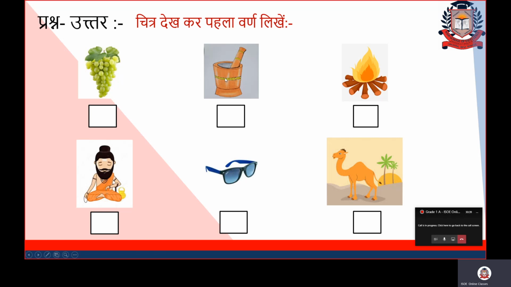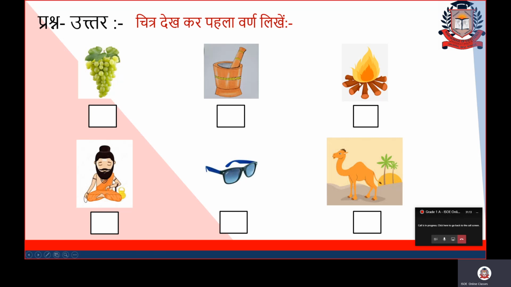Now did you get the concept? How will you do the other questions also? See the picture, write the first letter. What is the second picture's name? This is Okhli. So what is the first letter in Okhli? Yes, the first letter is O. And how will you write O? First write a, then a standing line, then the matra, then a sleeping line, O. Fine? Yes, here you will write the letter O.